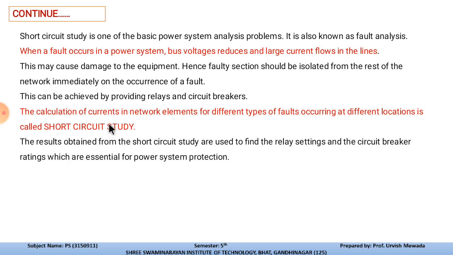The calculation of current in network elements for different types of fault occurring at different locations is called the short circuit study. The results obtained from the short circuit study are used to find the relay setting and the circuit breaker rating. So the short circuit study describes the level of the fault current, and from that we can select the proper circuit breaker and protecting device for our system, which are essential for power system protection. So this is the introduction of symmetrical power system faults.